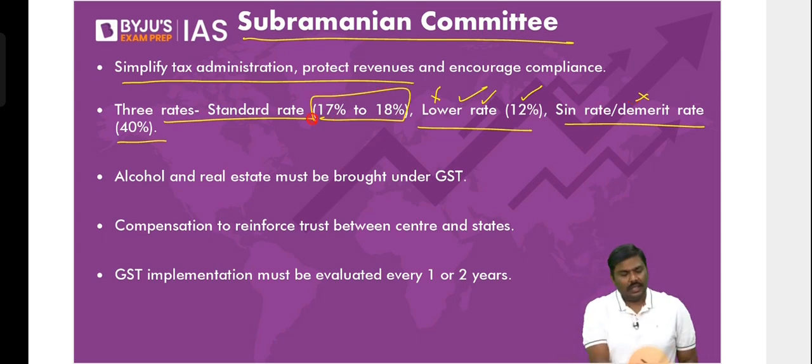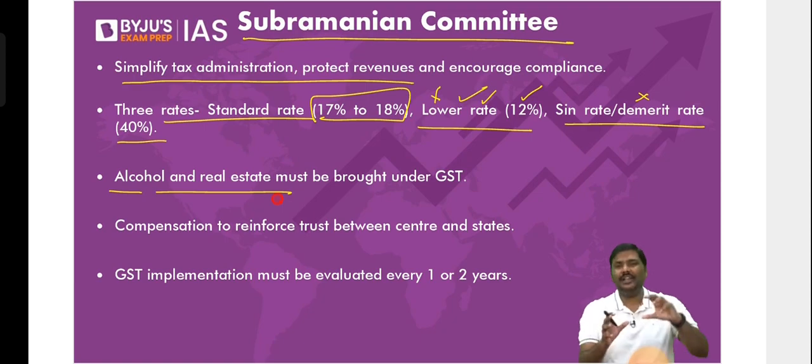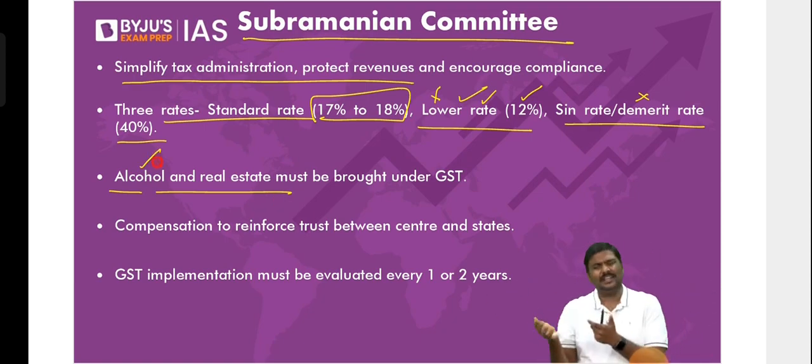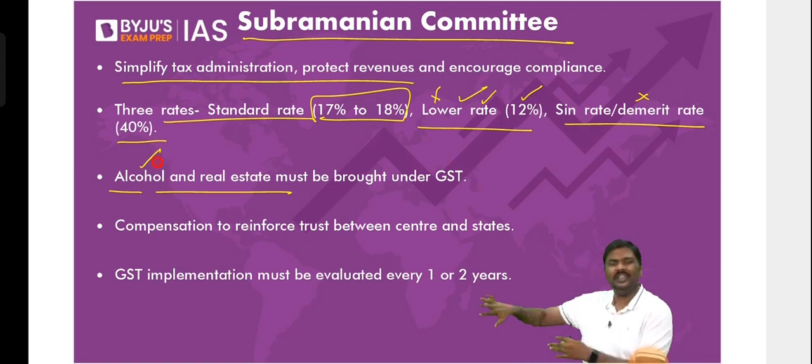Next, alcohol and real estate. These are the areas which are right now not covered. As per the discussion, not covered. Try to bring them under GST. Why these products? One, alcohol generates a lot of revenues. And please understand, logically also it makes sense to have all the goods and services under the ambit of GST rather than taxing differently.